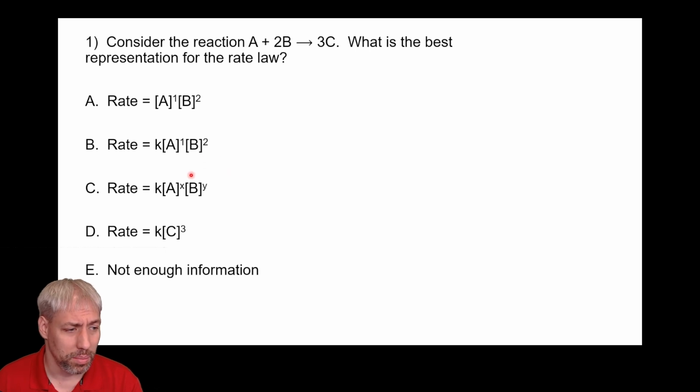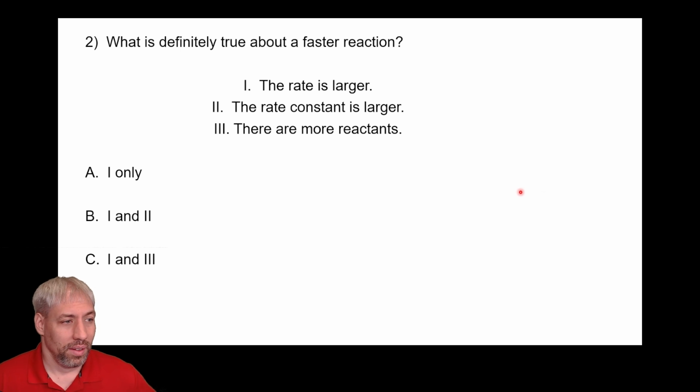And so the general representation, C, is correct-ish, but without knowing X and Y, we do not know what the rate law for this reaction is. And so this one would be the general representation, but we don't have enough information. We need to know something else about the reaction. It could be B, it could be D. We don't know until we have experimental data. So pause for this one. Go ahead and answer.